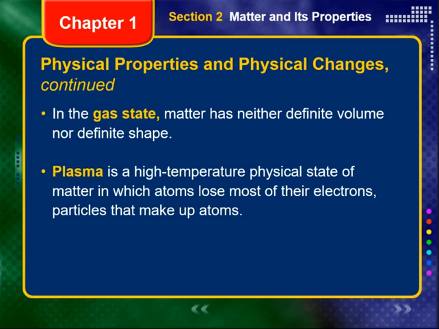An important fourth state of matter is plasma. Plasma is a high-temperature physical state of matter in which atoms lose their electrons, which you may know about from your earlier work in physical sciences. Plasma is found in a fluorescent bulb, for example.